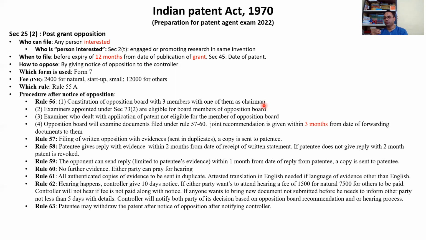If you write the whole history as it is given here, that it can be filed by any person interested, these form 7, forms and procedures, you will get 0 marks, because according to the scenario given, this person is from the gene sequencing field, and the patent that he wants to oppose is for cobalt catalyst used in the petrochemical industry. He has no connection. He doesn't fall in the criteria of person interested, so he cannot file the post grant opposition. So these are tricky questions.